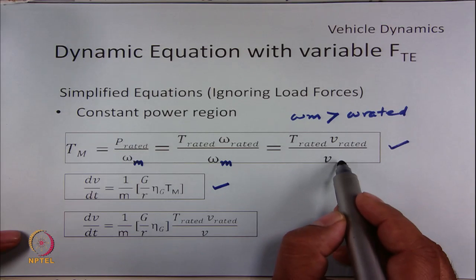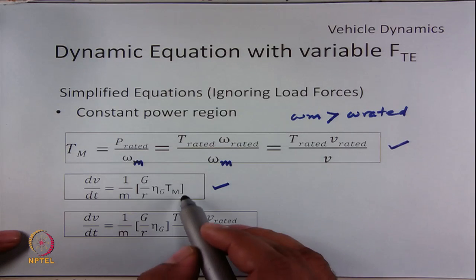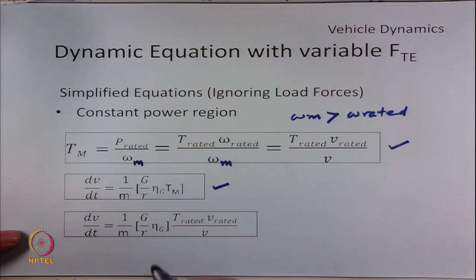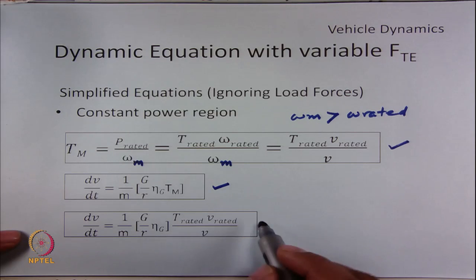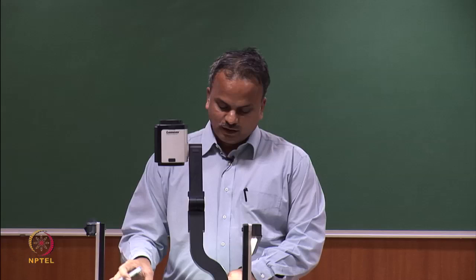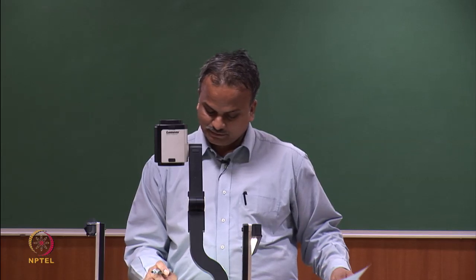So, this expression of Tm can be substituted in this equation and we will get the expression of dV by dt in terms of vehicle velocity. Now this equation needs to be solved as a function of time.